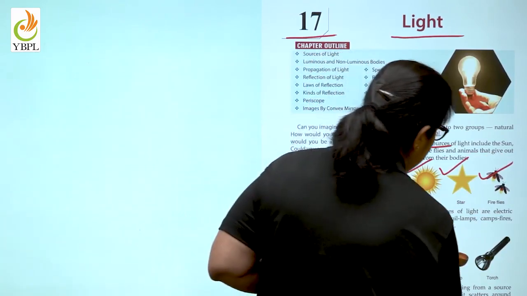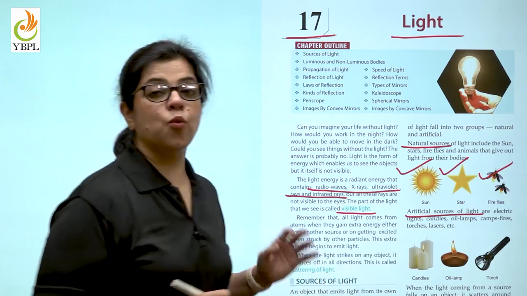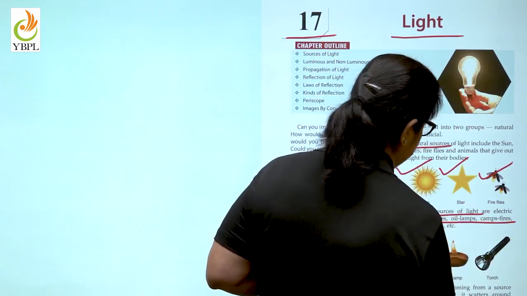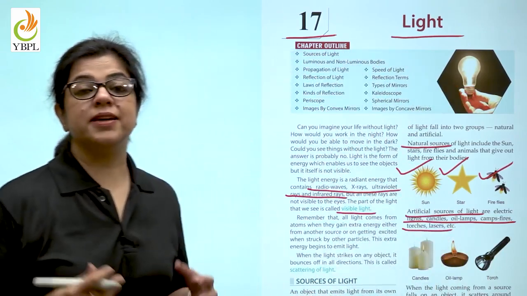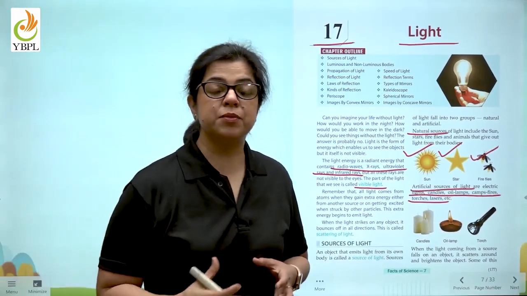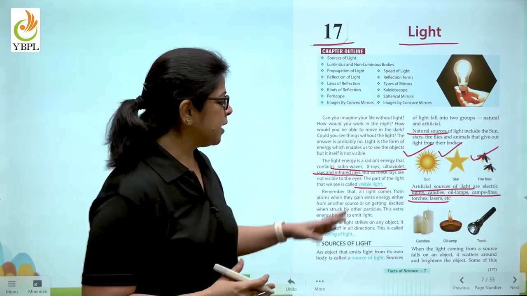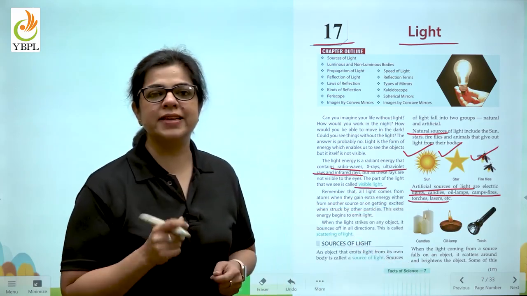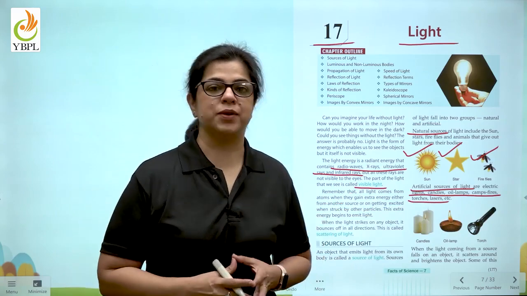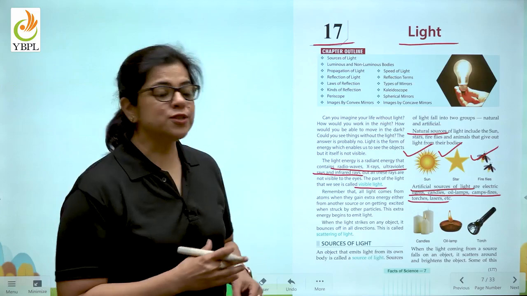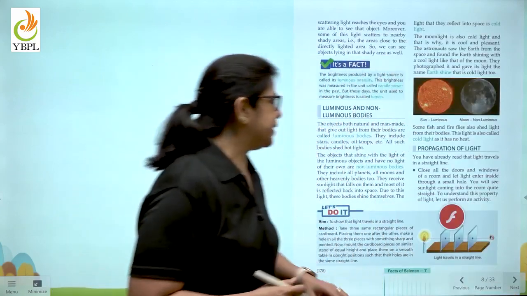And there are artificial sources of light. What are these? These are lights, candles, lamps, the campfire that we light up in summers when we go on a vacation or in winters to keep us warm. Then there are the torches and the laser torches that we like to play with. All these are artificial sources of light.